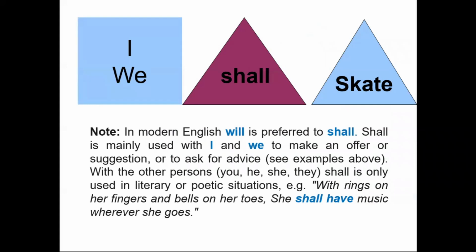We shall skate. Note, in modern English, will is preferred to shall. Shall is mainly used with I and we to make an offer or suggestion, or to ask for advice. With the other persons, you, he, she, they, shall is only used in literary or poetic situations, for example, with rings on her fingers and bells on her toes, she shall have music wherever she goes.